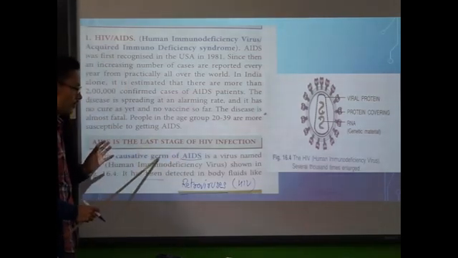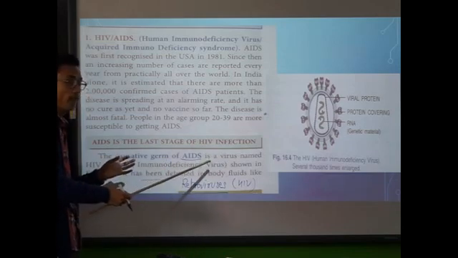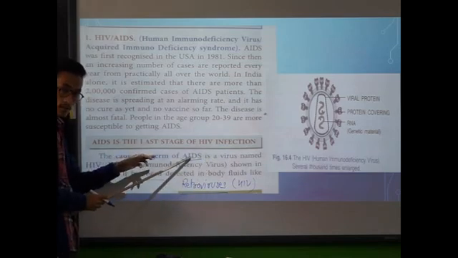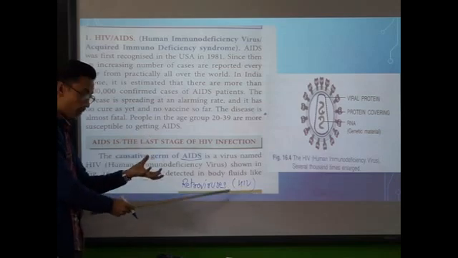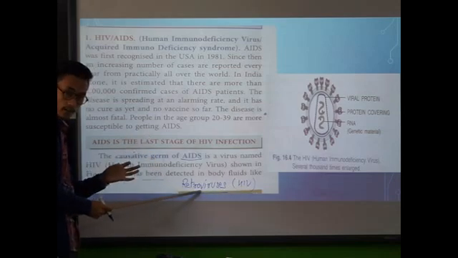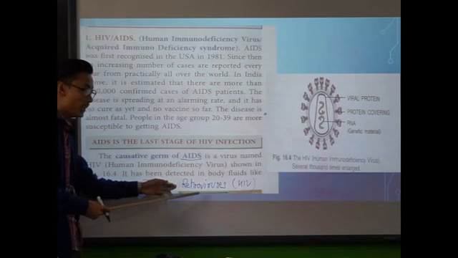So, the causative germ of AIDS is the virus named HIV, human immunodeficiency virus. So, AIDS is caused by a virus called HIV. HIV is a class of retroviruses. Retroviruses have RNA as genetic material.